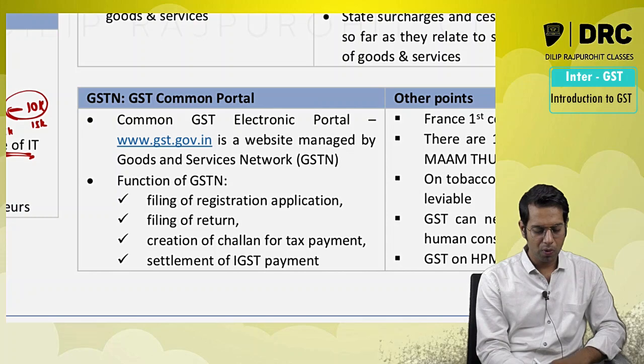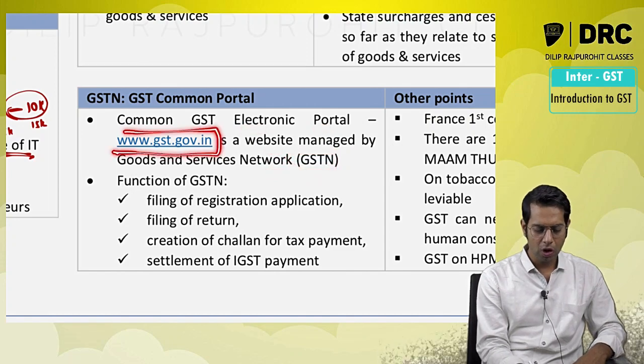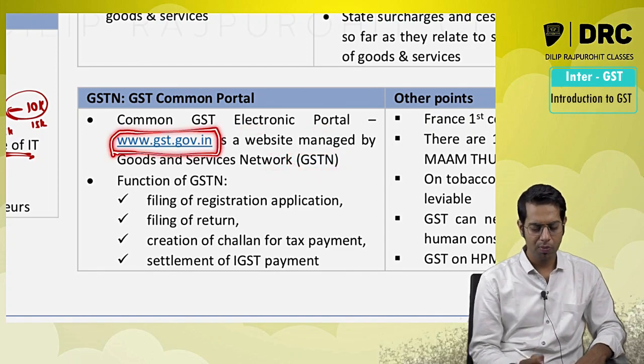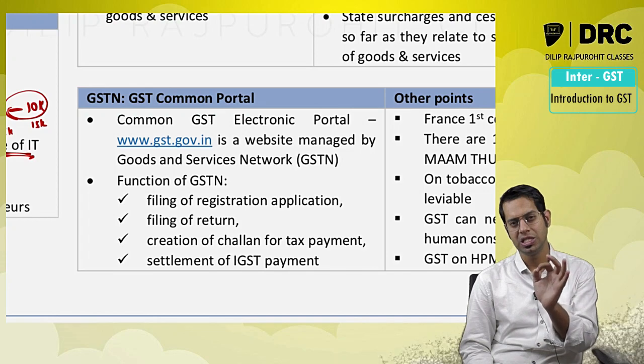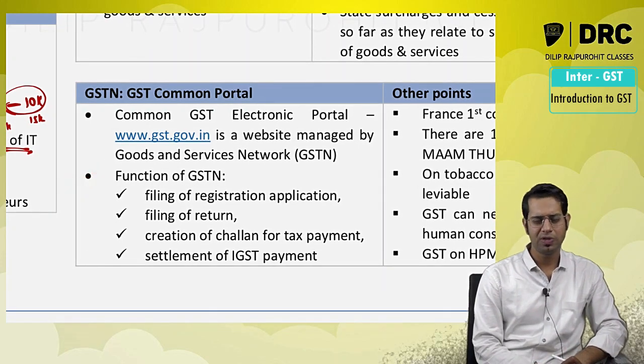Now what is this common portal, sir? The GST common portal is an electronic portal which is designed and managed by a company called GSTN. What is the common portal name, sir? It is www.gst.gov.in. Now the question they ask in the examination is what are the functions of this common portal.